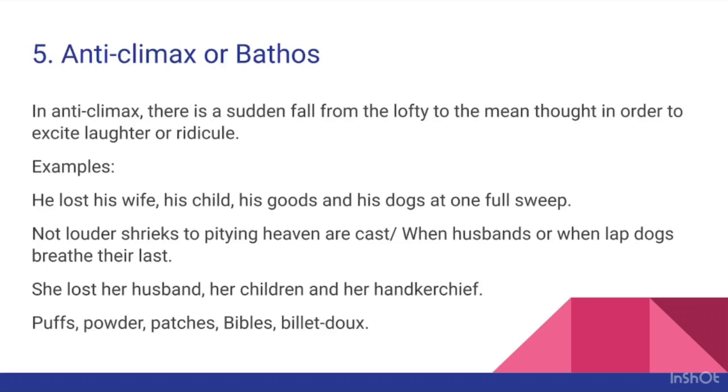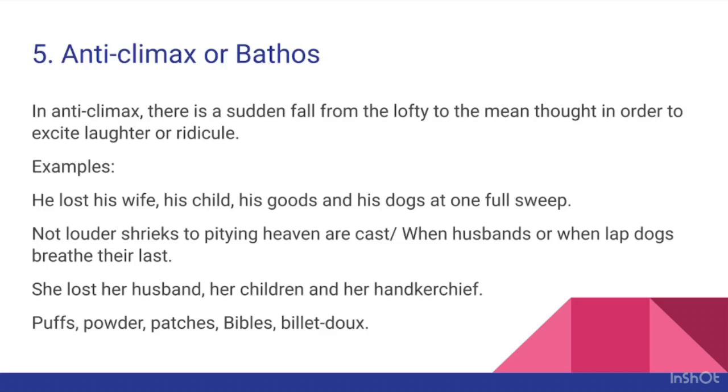Next example, puppies, powder, patches, Bibles, billet-doux. This is again taken from The Rape of the Lock. For those who haven't read this poem, billet-doux means love letters. The Bible is indeed a lofty idea, a lofty concept. So from Bible, there is a sudden fall to billet-doux.